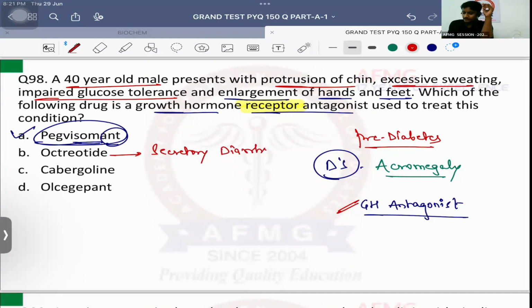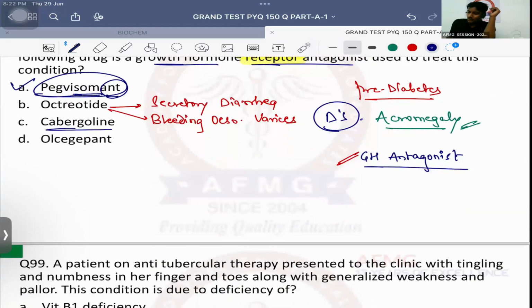Along with that, very good. Bleeding or non-bleeding? Bleeding, esophageal varices. Please remember. Okay, so for these conditions, definitely octreotide is the drug of choice. Along with that, it is also the drug of choice for acromegaly as well. No issues with this. Cabergoline is a long-acting dopamine agonist. Very good. It is a long-acting D2 agonist.